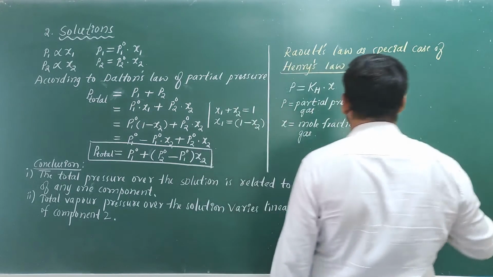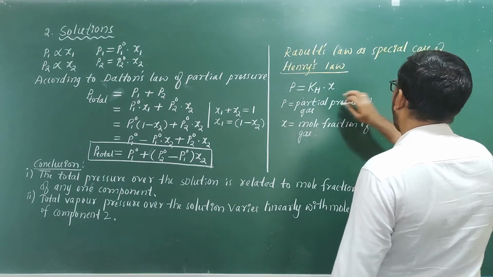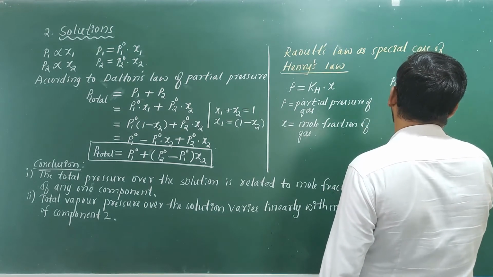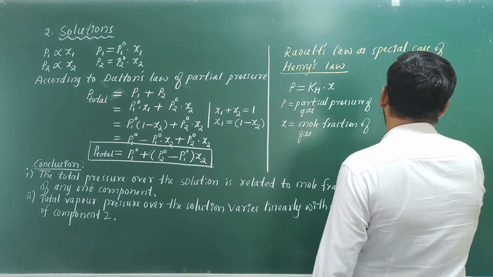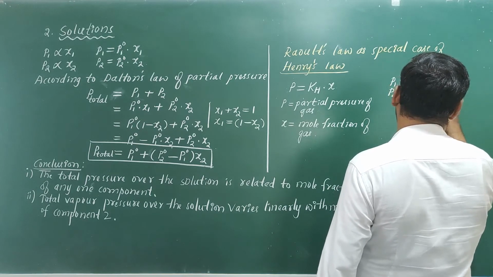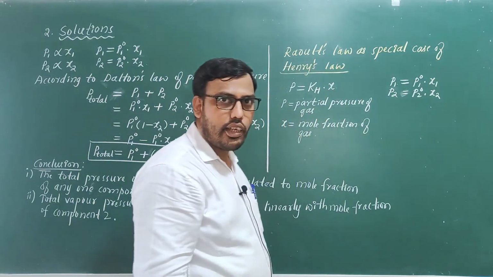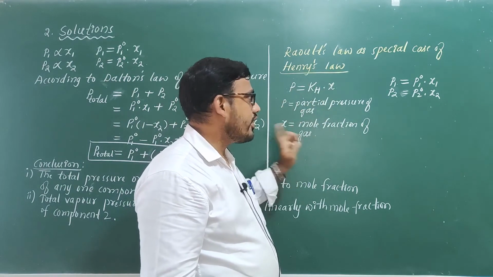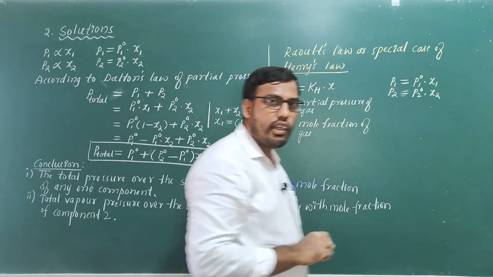Okay. So coming here, according to Raoult's law, we have already seen P1 is equal to P1 naught into x1, and P2 is equal to P2 naught into x2. So students, observe here: P is partial pressure, X is mole fraction of the gas. Here P1 and P2 are partial vapor pressures.